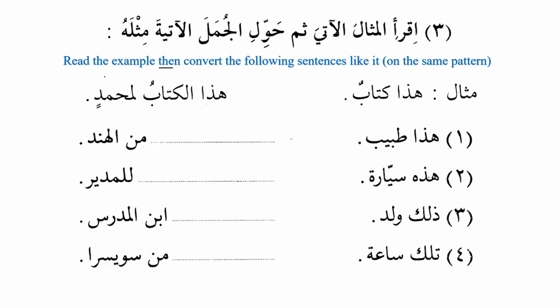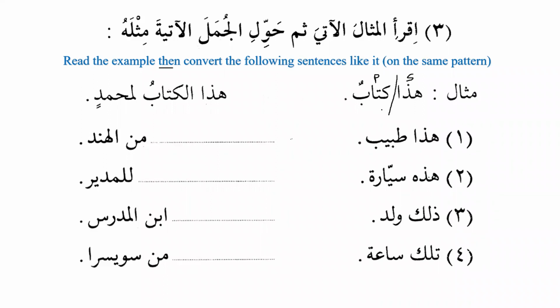So where is the example? The example is here. Mithalun, example. Hada kitabun. Hada kitabun is a complete sentence. Hada is subject and kitabun is predicate. And why is that? Because hada is a definite noun and kitabun is an indefinite noun, and the combination of definite and indefinite makes a complete sentence. So hada kitabun, this is a book.